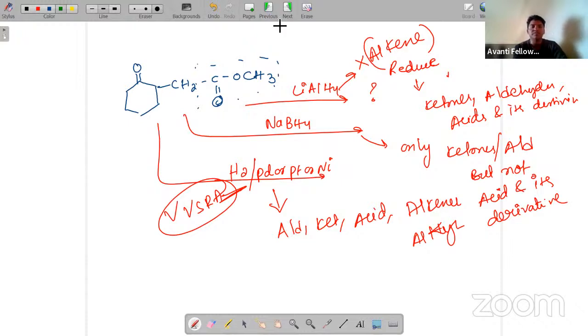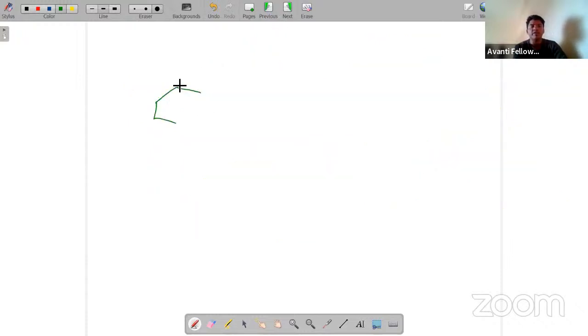If I am treating with NaBH4, it can only reduce ketones.